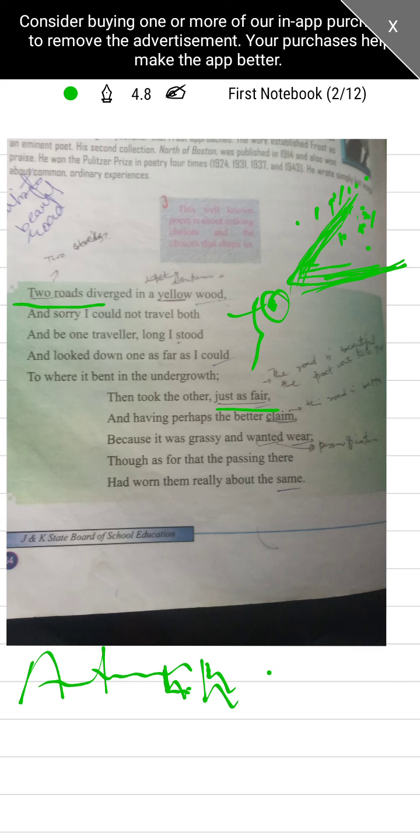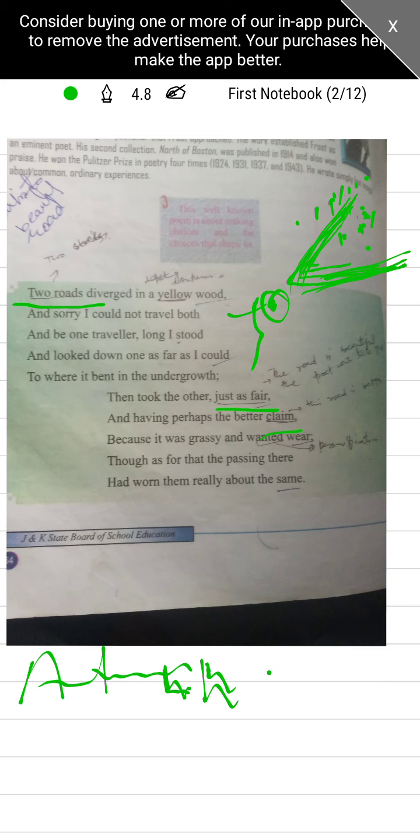And having perhaps the better claim. Better claim means here the poet says that I found this second road beautiful. I found this second road better than the first one. The second road that he found, he liked it more than the first one.